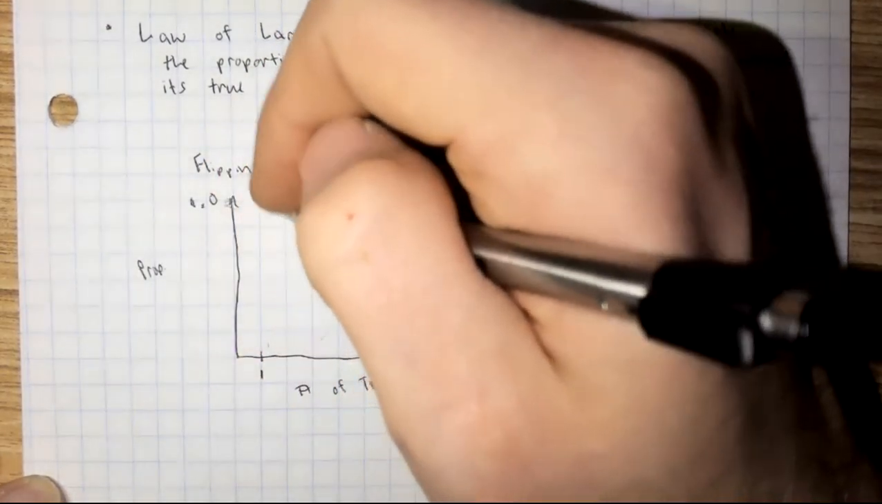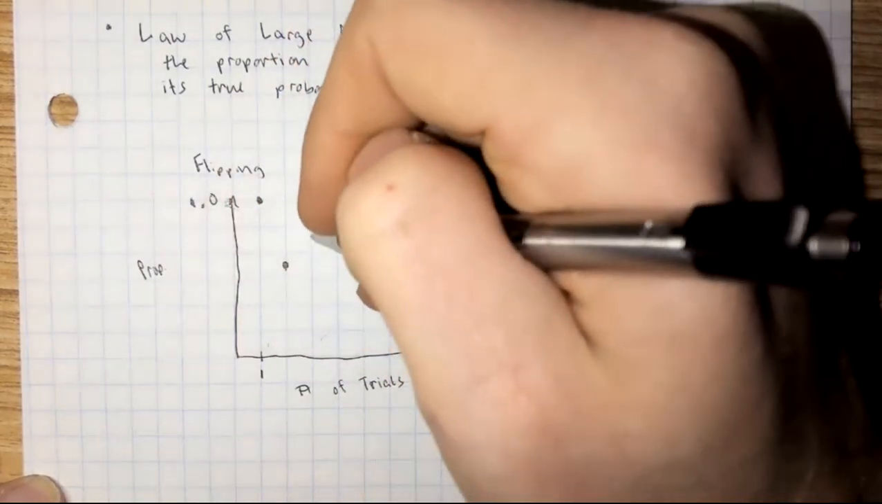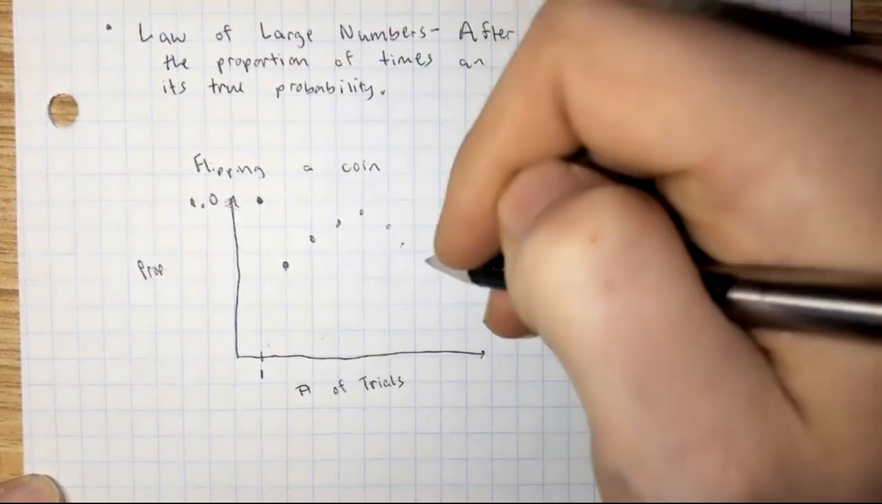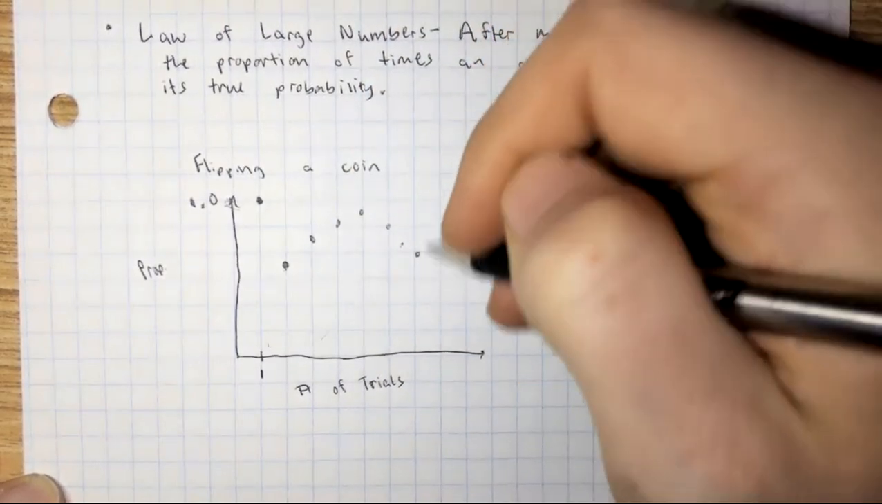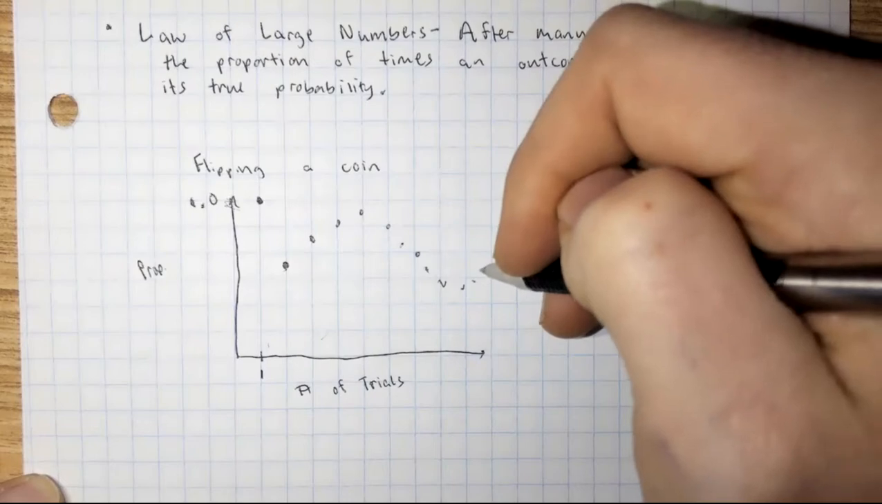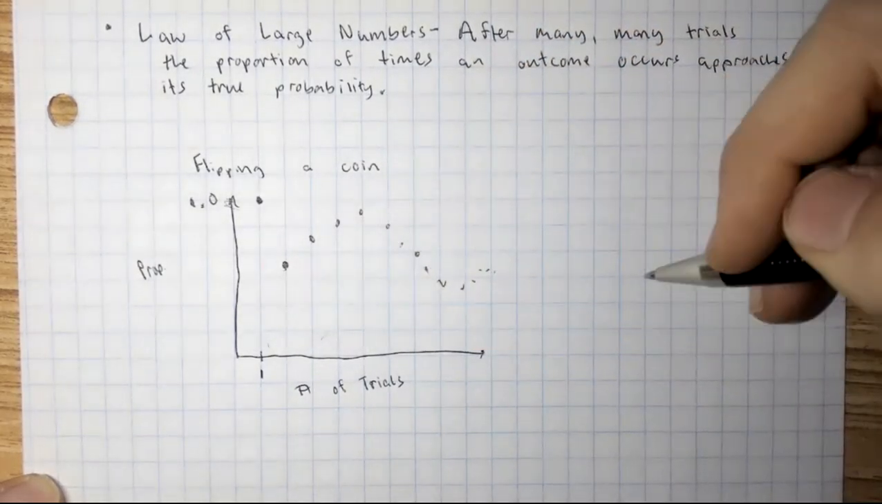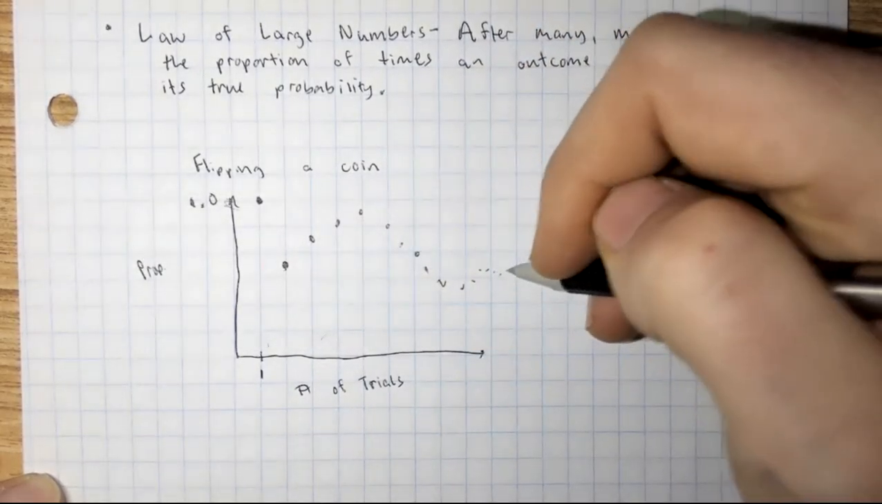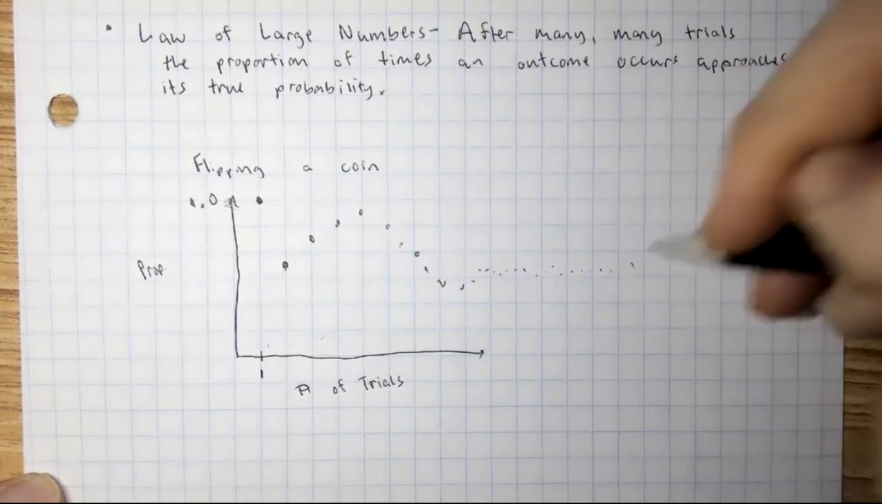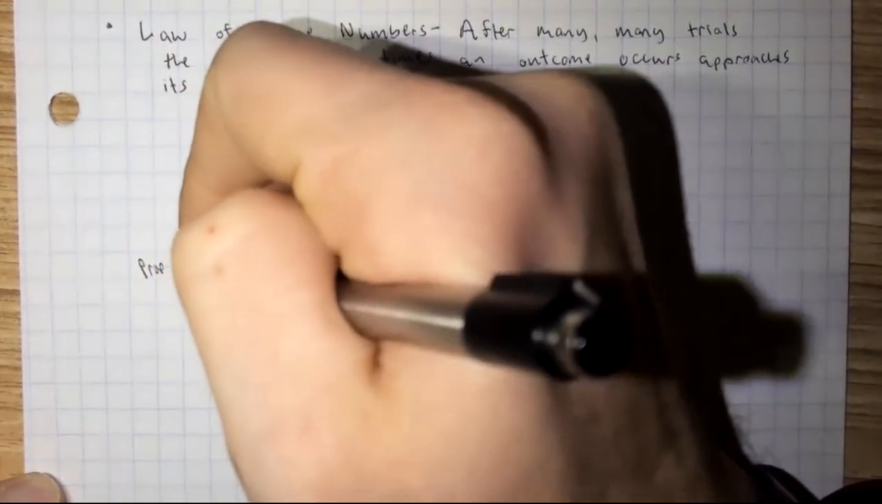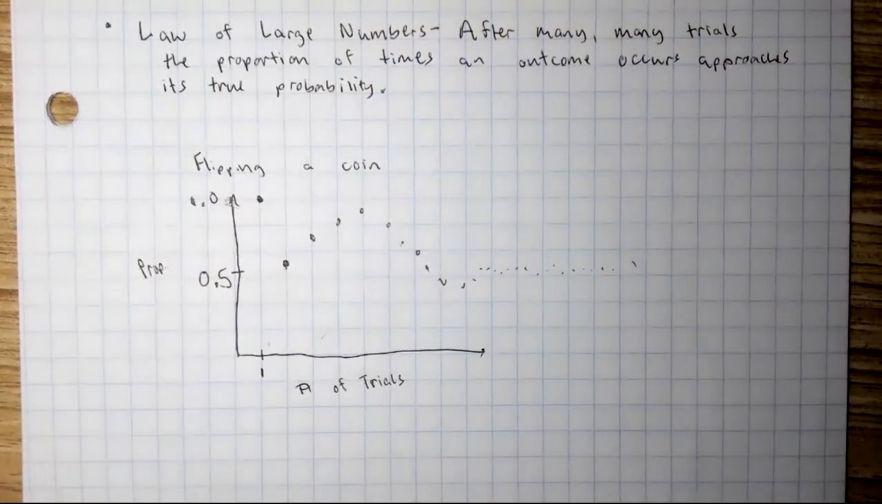Maybe we'll roll heads on the next one, so we've got tails 50% of the time. Maybe we go on a streak where we get tails a bunch of times, then another streak where we get heads a bunch of times, which brings our proportion down. Eventually, in the long run, this variability is going to decrease and approach its true probability, which we know is that if we flip a coin, we have essentially a 50% chance of getting tails.